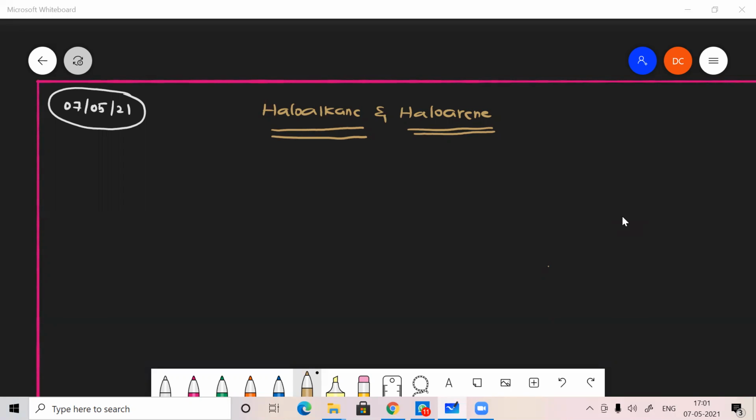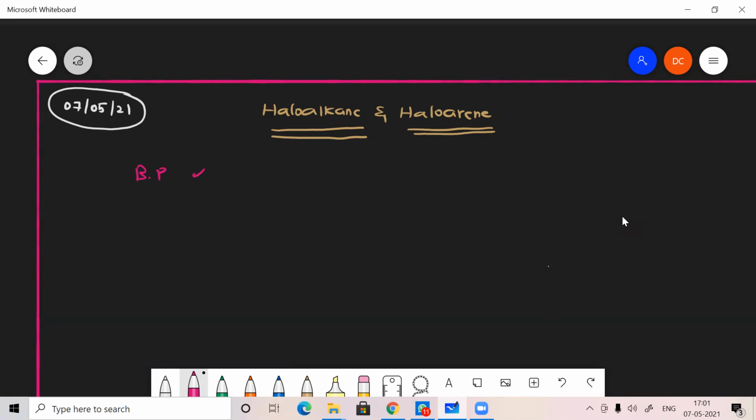Last class we stopped with boiling point. Am I right? So you know very well about the boiling point. The boiling point is the point at which the liquid starts to boil. When its vapor pressure reaches 1 atmospheric pressure, then the liquid starts to boil. That's what a boiling point is.